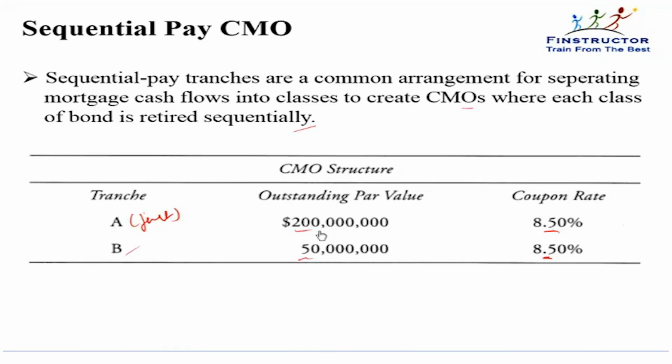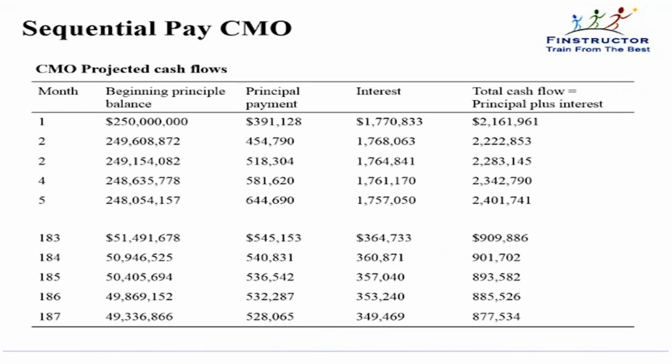Interest is always equal to outstanding multiplied by 8.5%. So for this entire while that B doesn't get paid anything, B will continue to receive interest of $50 million times 8.5%, and A will receive whatever is outstanding times 8.5%. But A gets principal payments first. We'll understand with a further example.